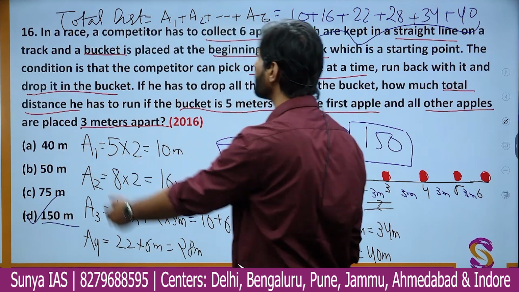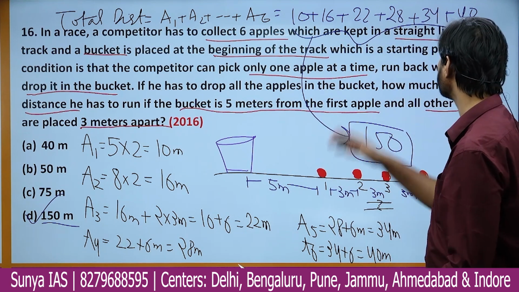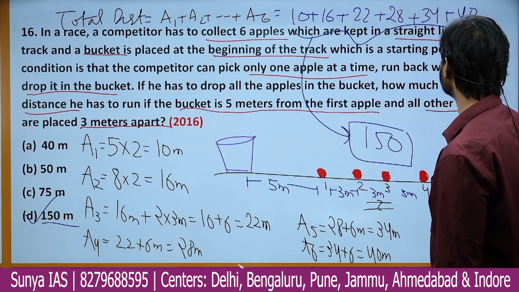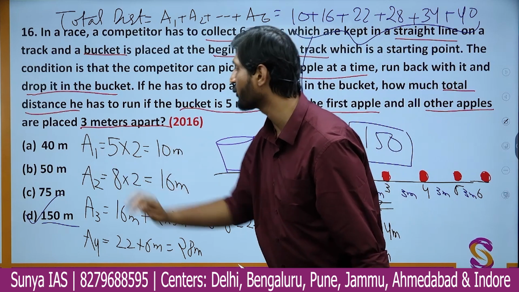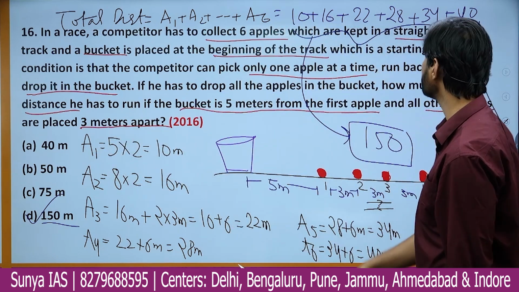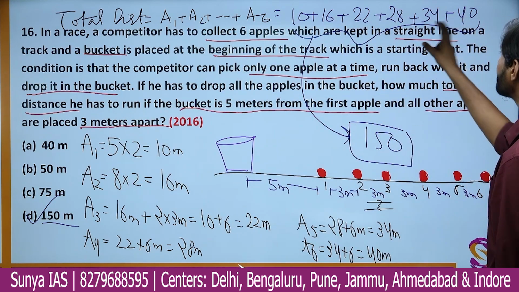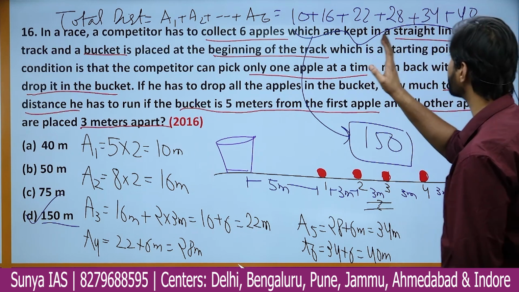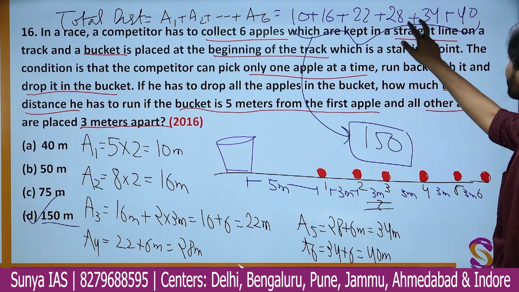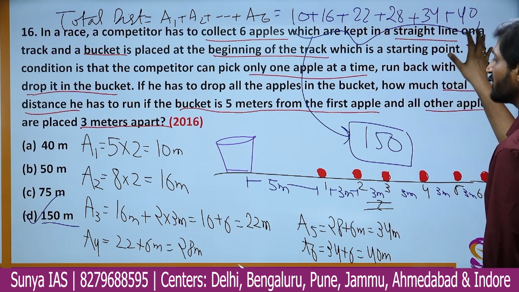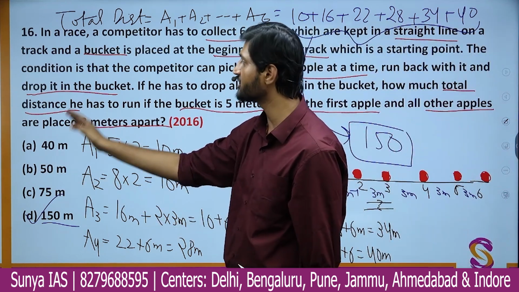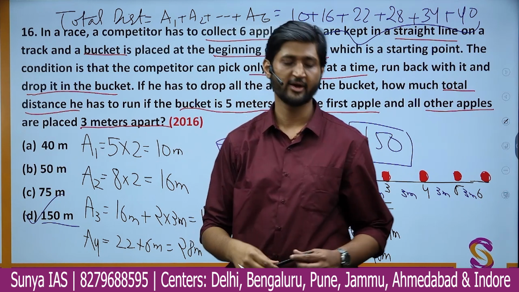And it is quite simple. You do not have to actually add. You can just see that this is 40 here itself. So how can the total be 40? It is wrong. You can eliminate it. Similarly, all these values add up to something obviously greater than 100, because here you have 40, then 30, then 30. Obviously the sum is going to be greater than 100. You can eliminate all the 3 options and tick the correct option, which is 150.